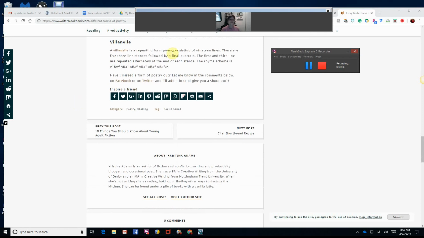A villanelle is a repeating form poem consisting of 19 lines. There are 5 3-line stanzas followed by a final quatrain. The first and third line are repeated alternately at the end of each stanza. The rhyme scheme is what you see here, which is positively ridiculous, and I see no reason to learn that at this stage of our poetry writing.